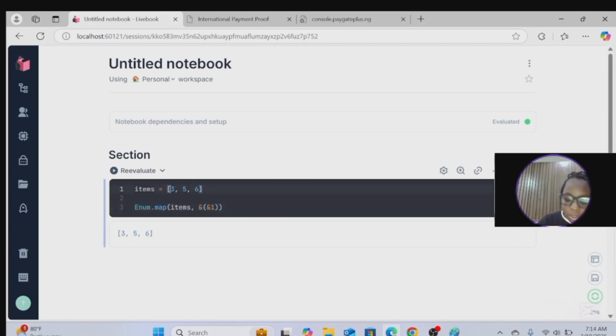Even if I put this, I'm just trying to get the value back. I'm not doing anything else.